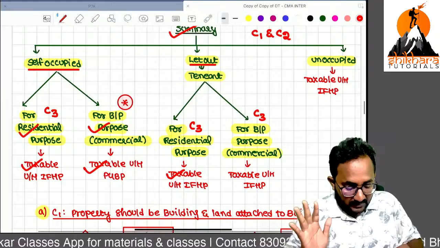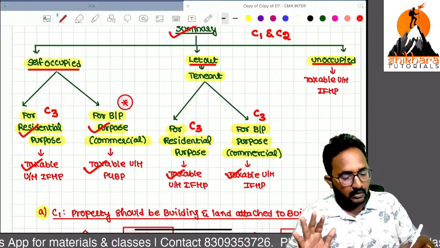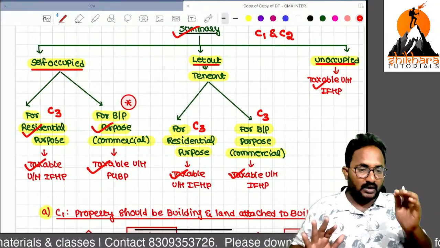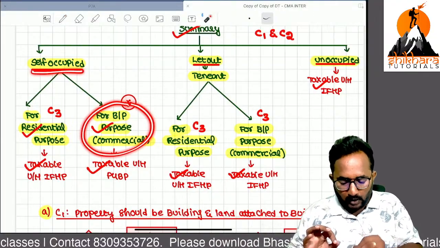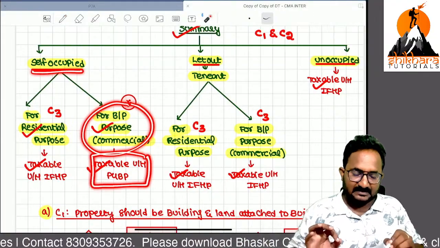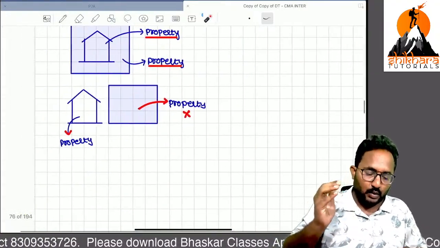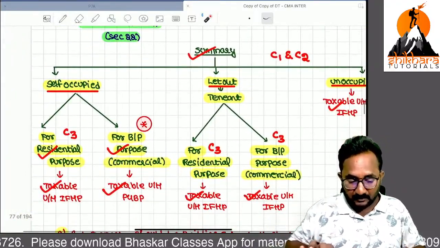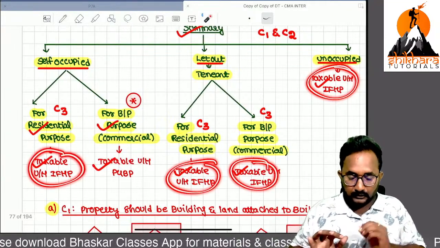It is always taxable under the head income from house property. Third one, unoccupied is also taxable under the head income from house property only. Only one thing you should remember: if it is used for your own business or profession, it is taxable under the head PCBP. In all the remaining cases, let out to others, unoccupied, residential purpose, self-occupied, it is always under the head income from house property.